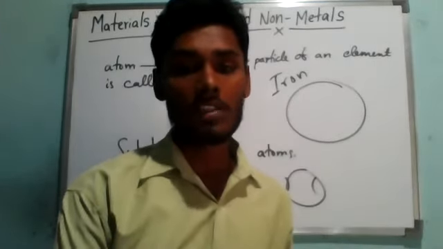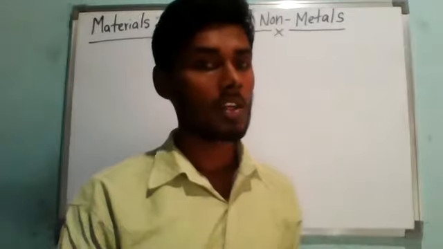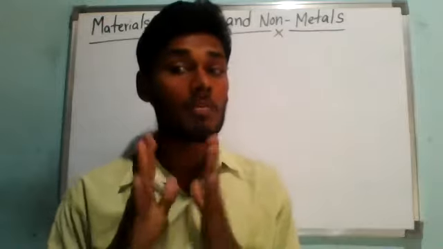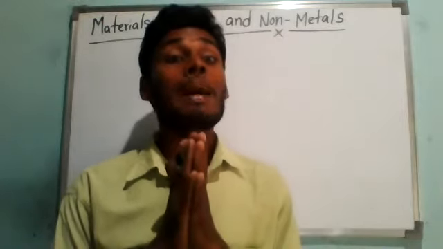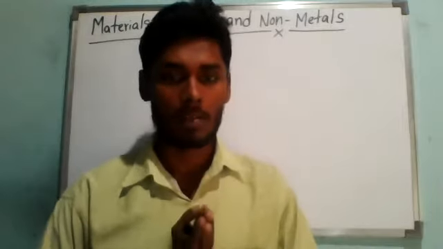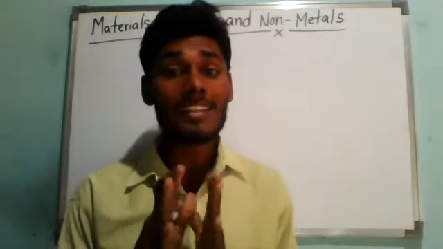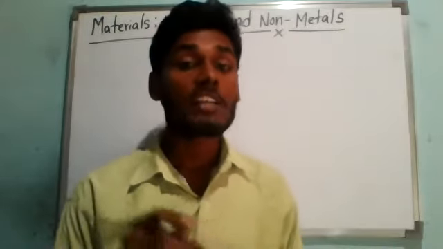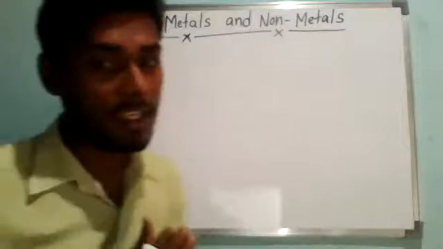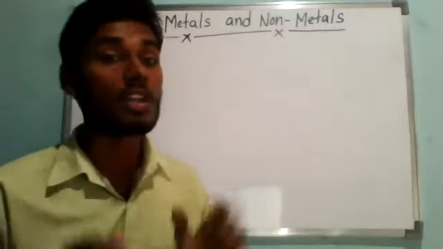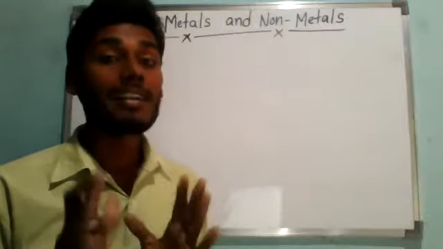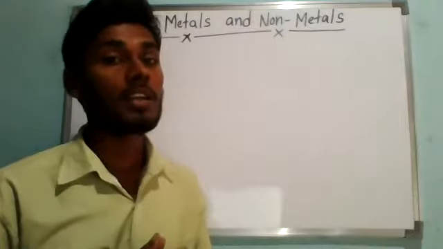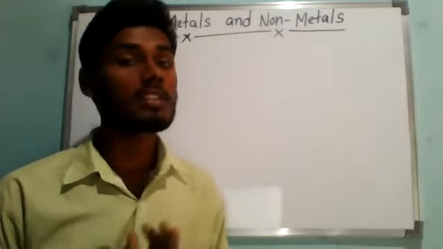What is the meaning of physical? So what I said, the smallest particle of an element is called an atom. So an element is a substance which is made up of only one kind of atoms. Understand? So there are as many types of atoms as there are elements. Different elements are made up of different kinds of atoms. For example, sulfur element is made up of only sulfur atoms, whereas iron element is made up of only iron atoms. Understand? So the atoms of an element remain unaffected by the physical changes in the element.